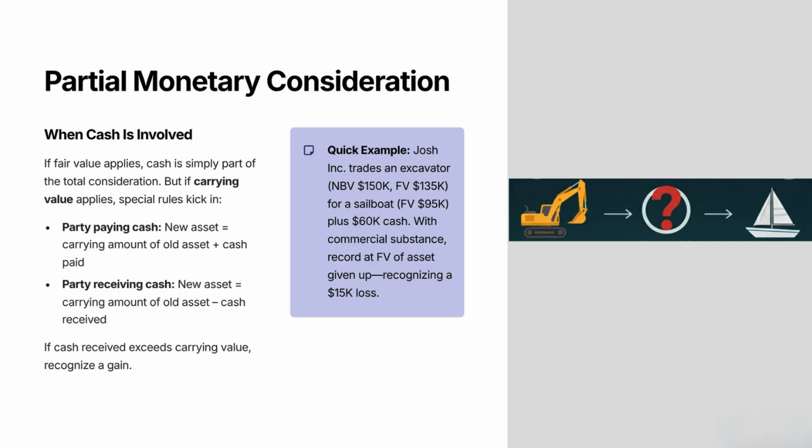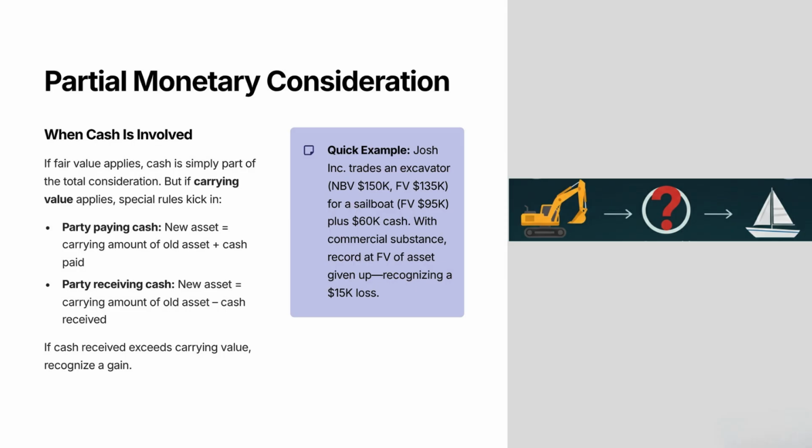Example: Josh Inc. trades an excavator, net book value $150,000, fair value $135,000, for a sailboat with fair value $135,000: $95,000 plus $60,000 cash. Since commercial substance exists, record at fair value of the asset given up. Josh recognizes a $15,000 loss. And this leads us right into the concept of commercial substance, which is absolutely critical.